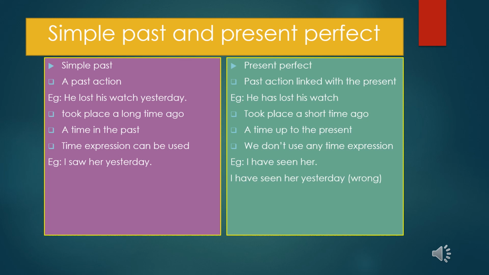When I use I have seen her, it is linked with the present, that means recently, a few minutes before, or a short time ago. I have seen it is linked with the present, and then we don't use any time expression.